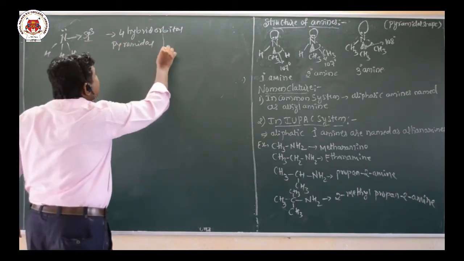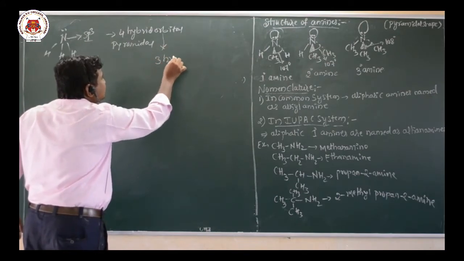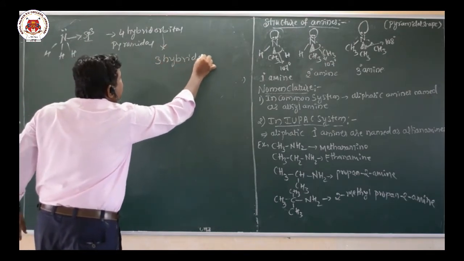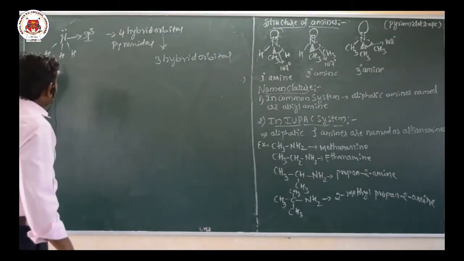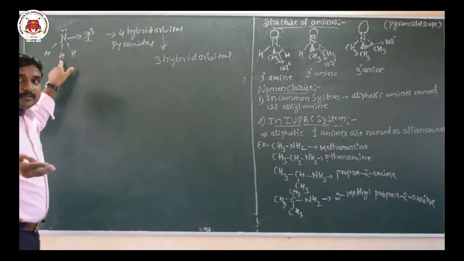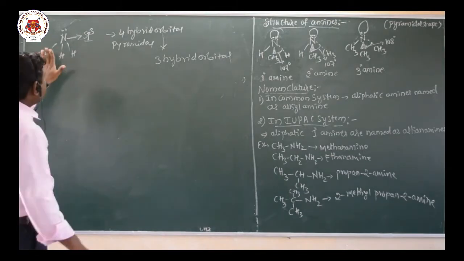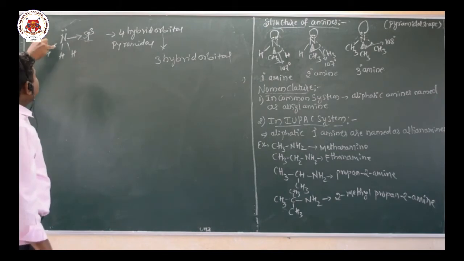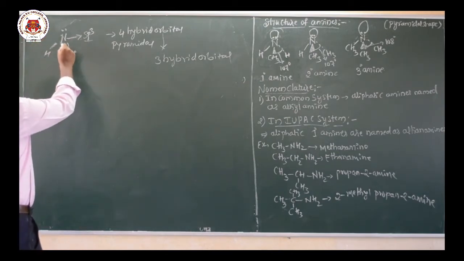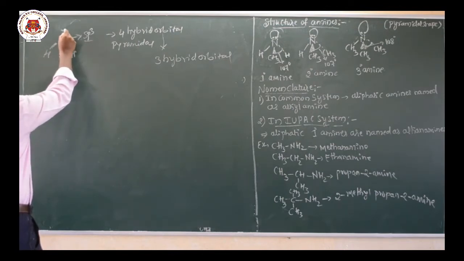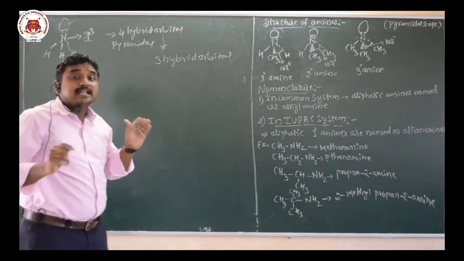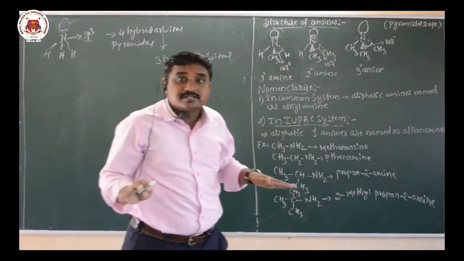Out of the four hybrid orbitals, three hybrid orbitals are involved in the bonding with hydrogen atoms or carbon, depending upon the composition. Now in the case of ammonia, there are four hybrid orbitals, three are involved in bonding with hydrogen atoms, and the remaining one hybrid orbital is present on the top of the nitrogen atom. That is the unshared pair of electrons.